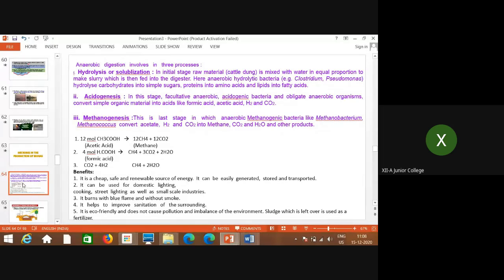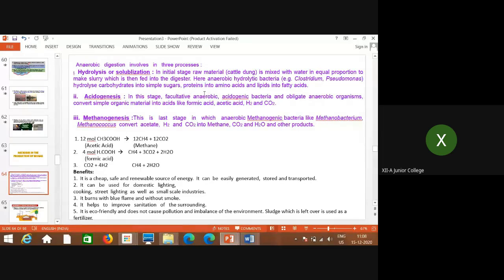Not only cattle dung, household waste is also used, such as raw vegetable waste, and even human excreta is mixed in. Waste from farms can also be used. So this is all the raw material.